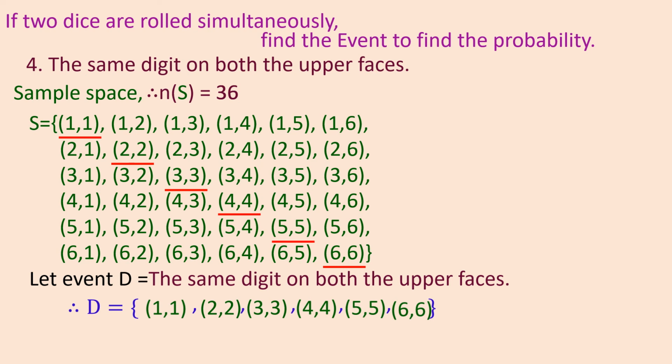You must write it the same way. The number of points in event D is 6. From 36 it has become 6. So when we apply a condition to all the outcomes of the random experiment, we narrow down the result, and that is called an event.